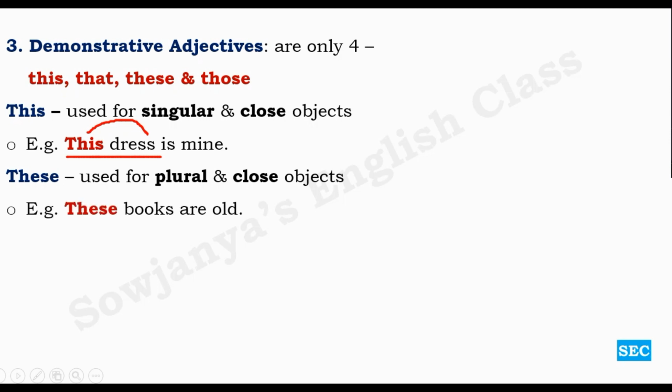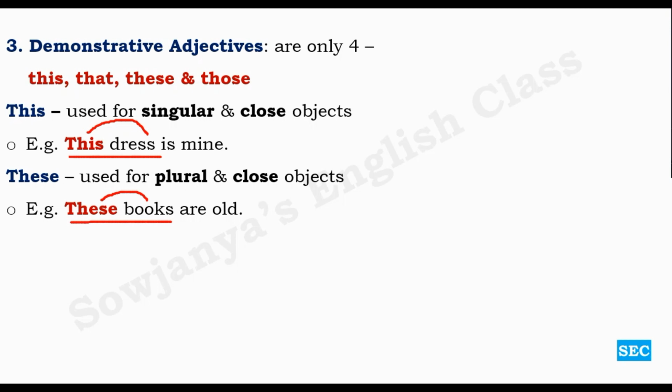Look at that. These books are old. So here also you are able to handle those books in your hand or you are able to touch them. Okay, then only you can use this plural. Plural and close objects take these. Singular and close objects take this.